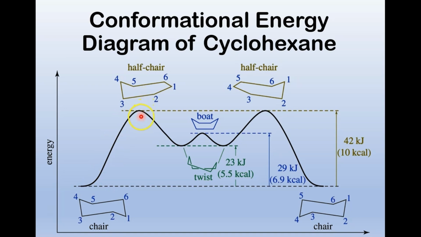where we go through this half chair, where this portion here is now all planar, and it flips up into the boat. Boat's right there. If I put a little twist in the boat, or if I twist it the opposite direction, there's the twisted boat, back up to the half chair, and back to the chair. 42 kilojoules between the chair and the half chair, 23 between the chair and the twisted boat, 29 between the chair and the boat.